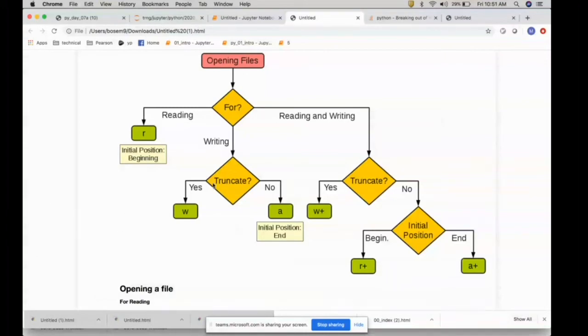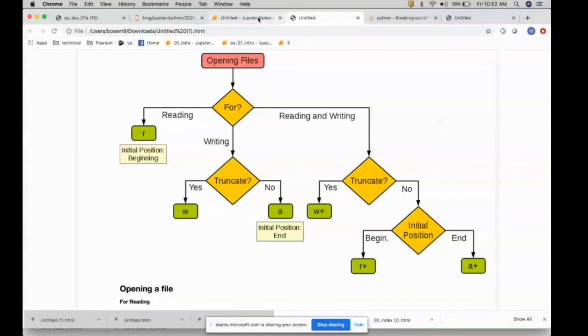And there is a read and write mode, which is generally called r plus, a plus, or w plus. What it means is there are some functions where you should be able to reset the pointer so you can read or write back and forth. It's the same thing, in the sense of what you are going to do with that operation. So this is a very high level representation of what will happen to the file, and where the file pointer will be when you open a file in any of these modes.